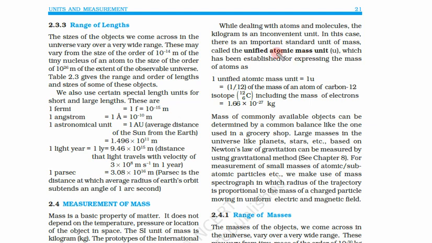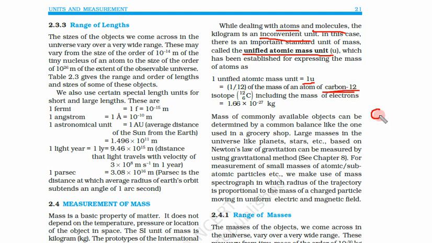Now the problem with that is, when we deal with very small entities like atoms and molecules, this unit is very big, so it is inconvenient. So what do we use? We use a new unit that is called unified atomic mass. What is unified atomic mass? It is written as 1U. 1U is equal to 1 by 12th of the mass of an atom of carbon 12.